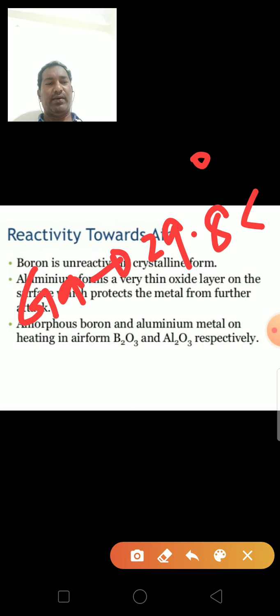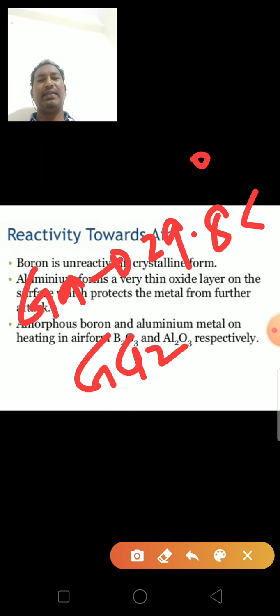The low melting point of gallium is due to the fact that it consists of only Ga2 molecules, but boron is a covalent polymer. So the melting point is high for boron, and gallium has the lowest melting point because it exists in a dimeric form.